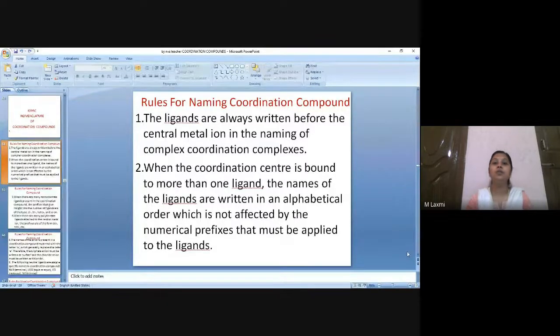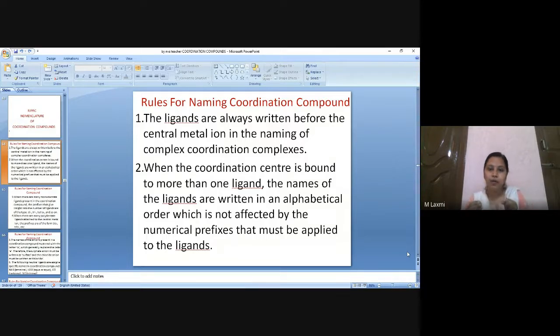Yes. Rules for naming the coordination compound. We saw a few set of rules. Rule number one is what? Always the ligand should be named. After the ligands are named, only then the metal ion should be named. This is rule one. What is rule two? If you have more than one ligand, then how will you name them? You have to use the alphabetical order.